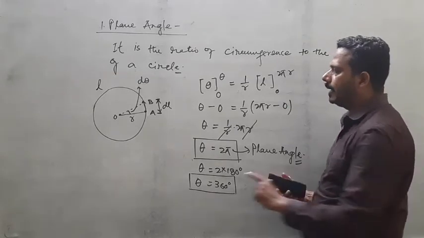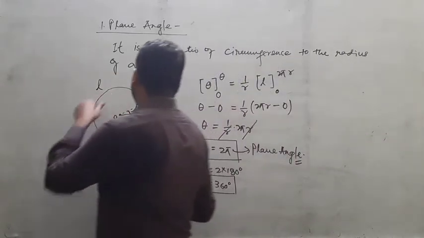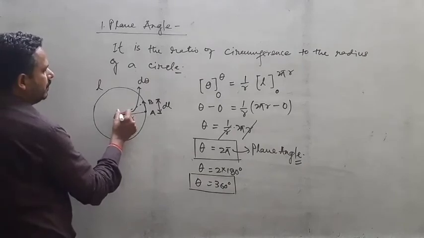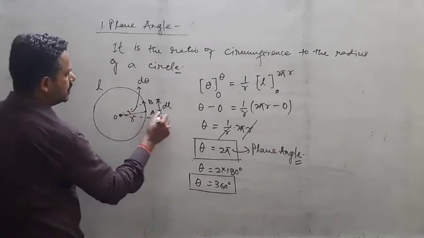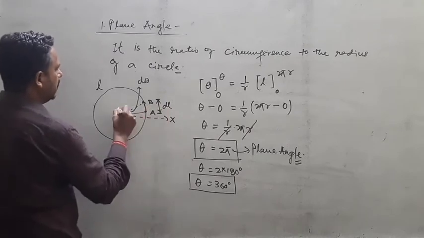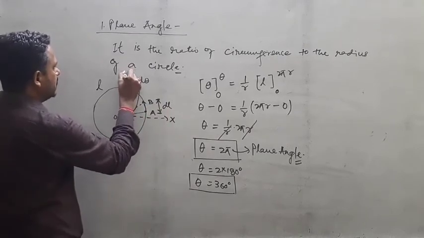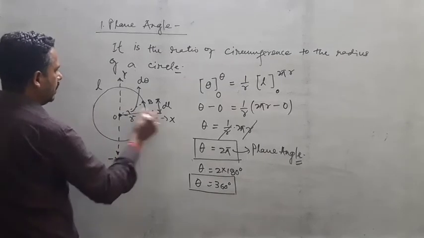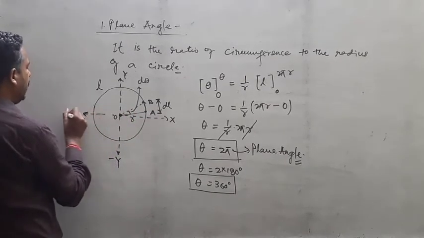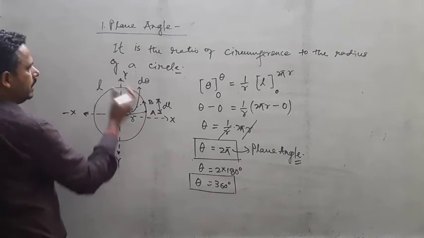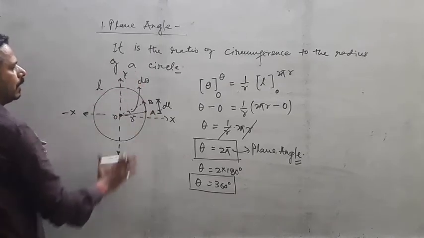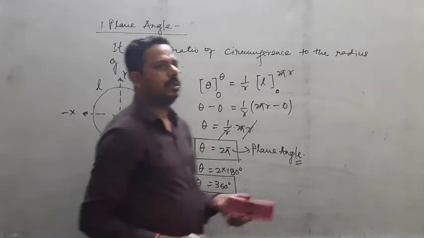Okay, and now you are seeing here that this one is two-dimensional. You just take a concept from this origin. Suppose this one is your x-axis, this one is your y-axis, this one is your negative y-axis, and this one is your negative x-axis. So you see that this circle is kept on the x and y axes. That's why it is called 2D. Right?